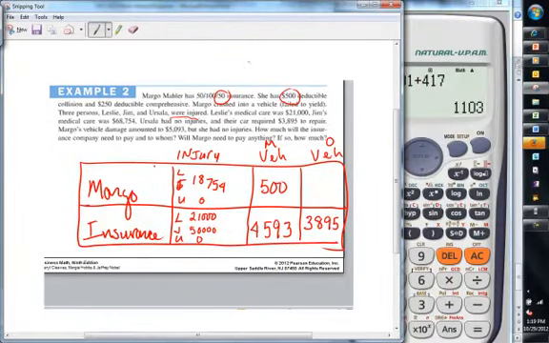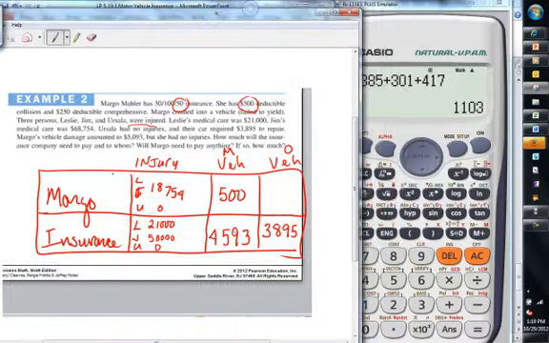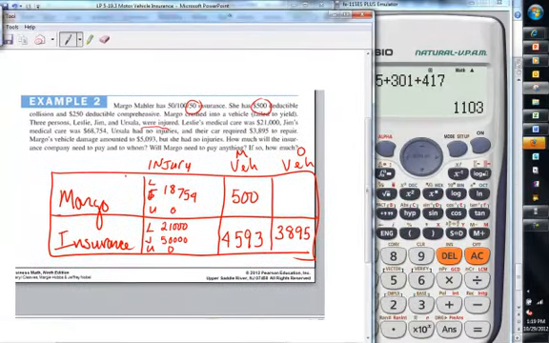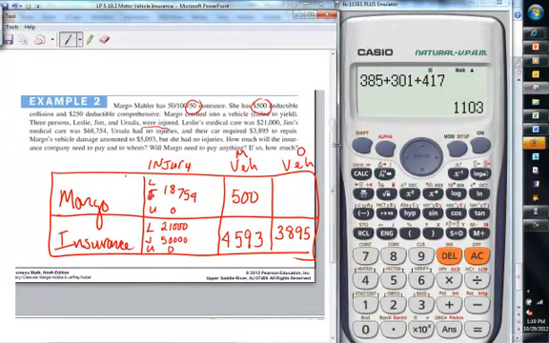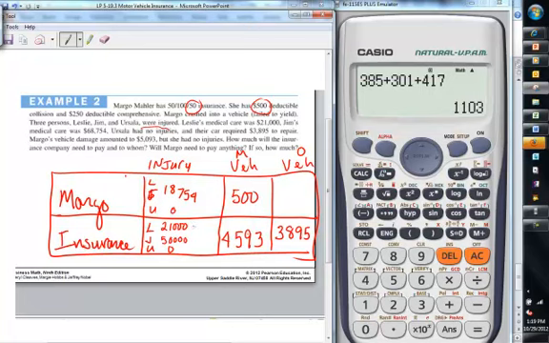How much will the insurance company need to pay, and to whom? Well, I suppose they'd have to pay this to the hospital, these two to the hospital. This money would go to Margot. This money would go to whoever owns the other vehicle. She would have to pay this to the hospital. She'd have to pay this to her insurance company.